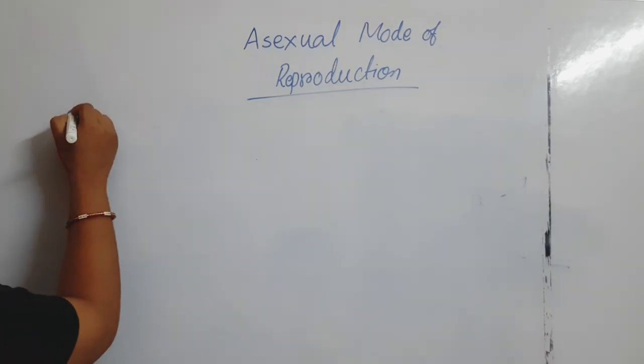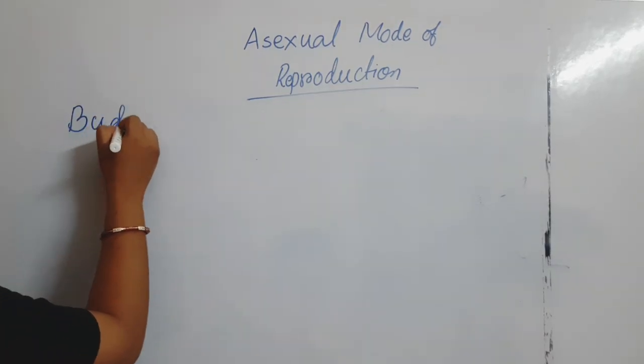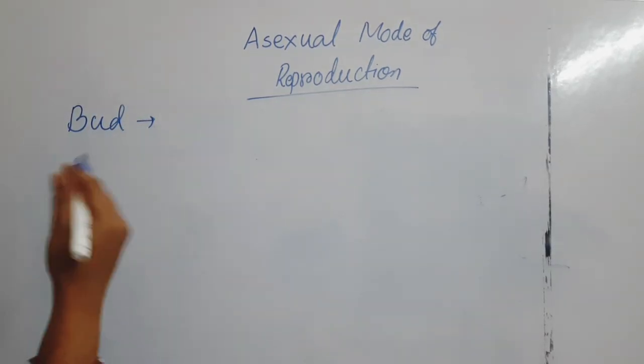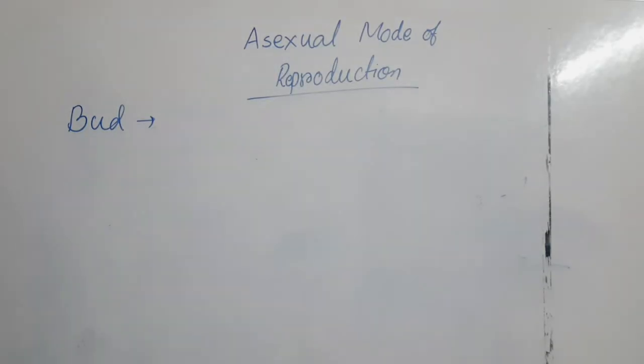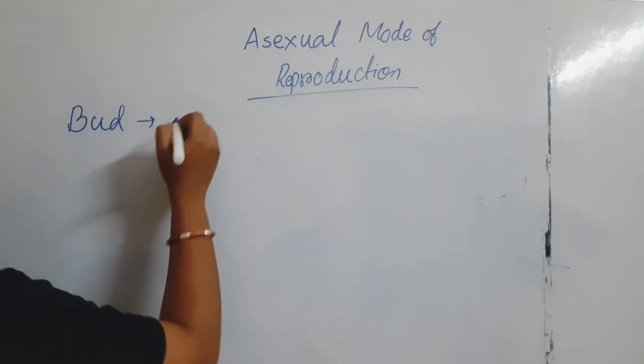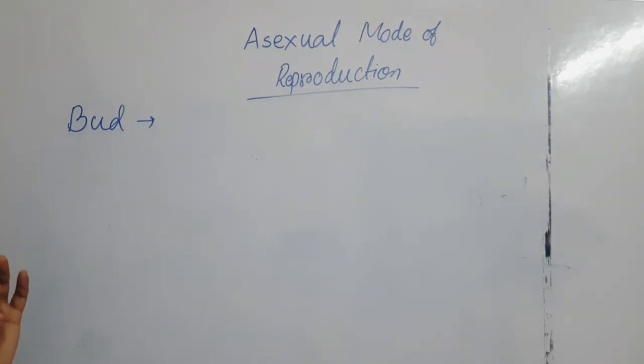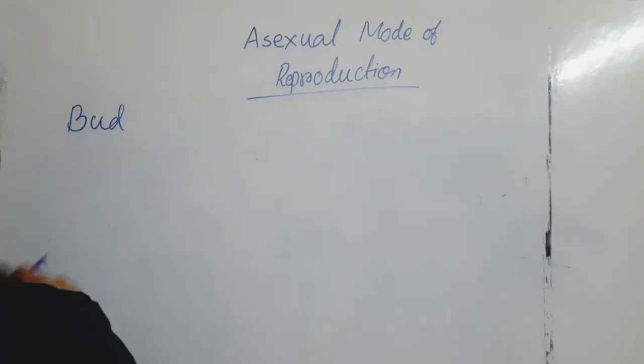Bud means flower bud. Before it blooms, a bud is a very small, tiny structure with a rounded shape, which has the capacity to generate a flower. So that is the budding.